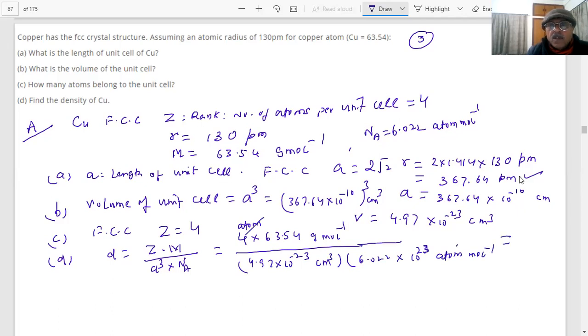Atom I will cancel. Mole I will cancel. So what is the answer coming, students? Answer is 8.49 gram per centimeter cube. Okay, something like that will be acceptable amount. It doesn't matter. If you have shown all the steps, no danger to you, students.